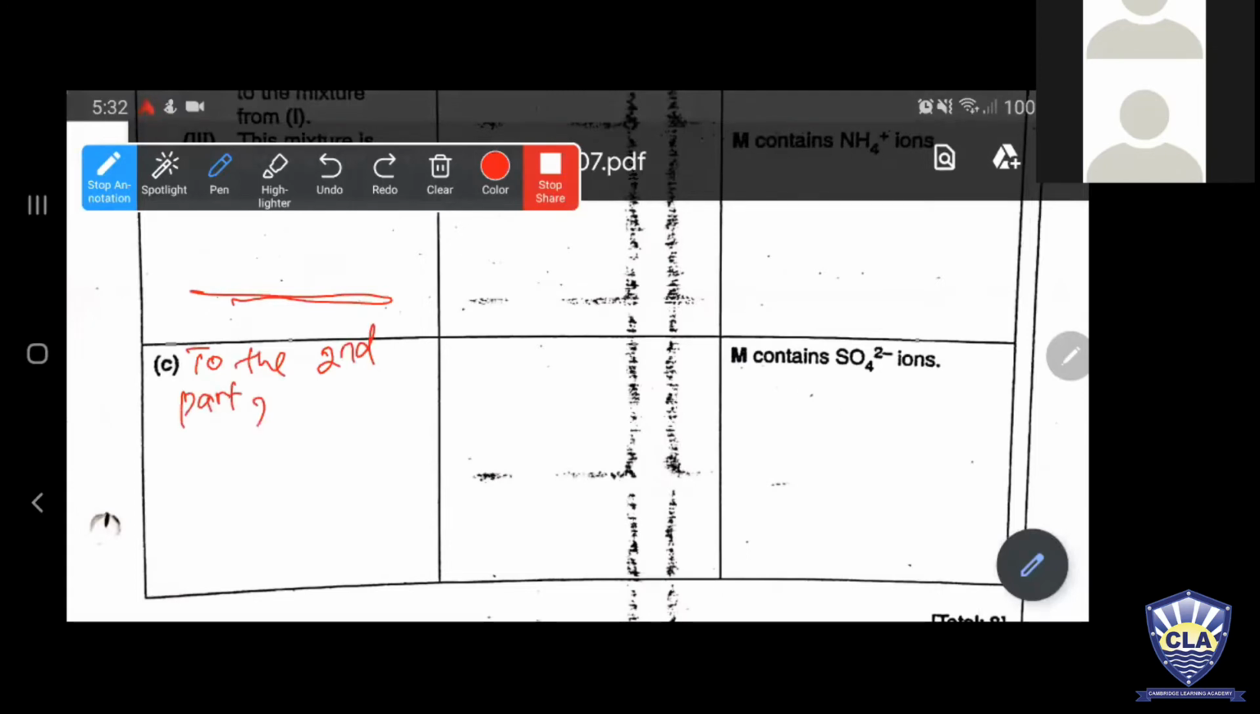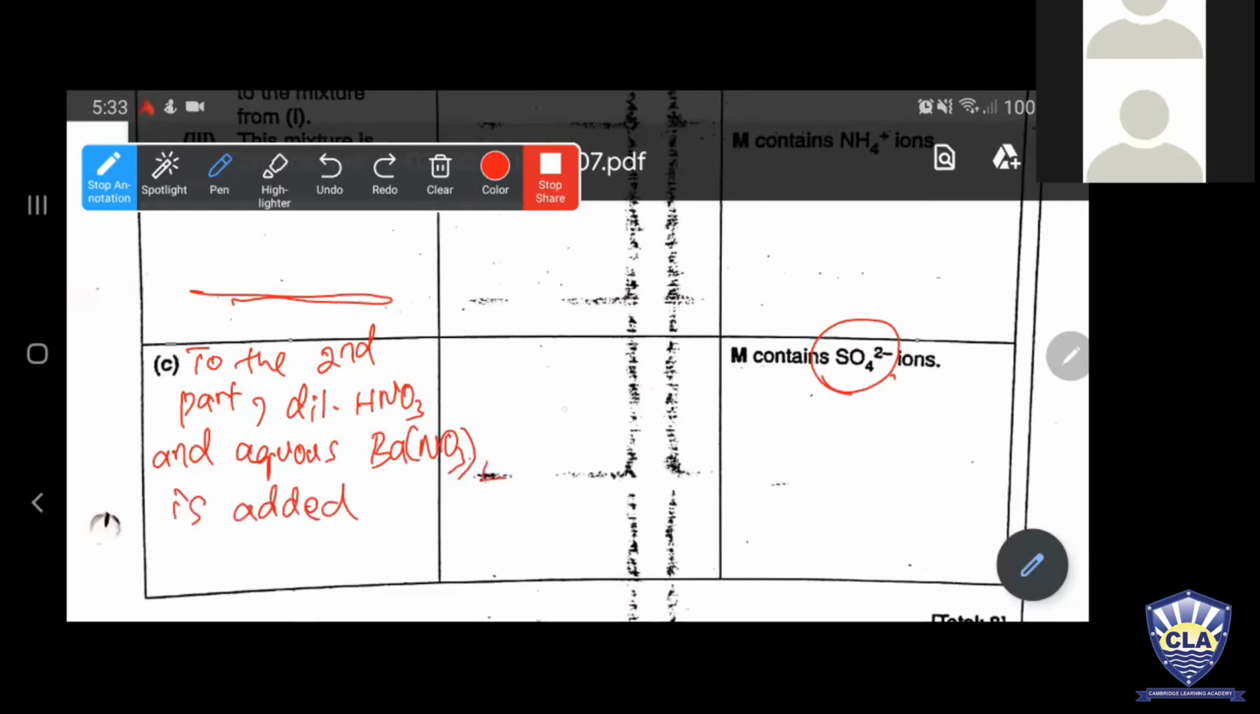Okay. And for sulfate, my dear, what things should be added? Dilute nitric acid and aqueous barium nitrate is added. Okay. And what would happen? White precipitate is formed. You got it? Everybody got it, beta? Yes, yes, sir. Okay, thank you very much.